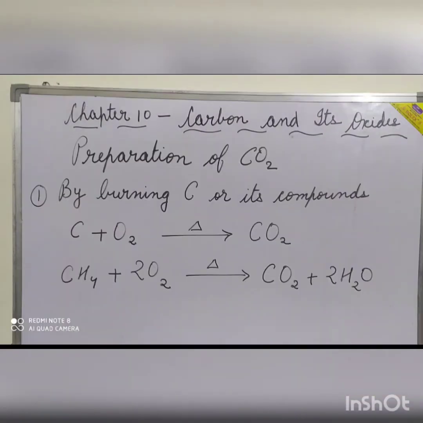Different methods for the preparation of carbon dioxide. By burning carbon or its compounds. Burning of carbon like charcoal, coke, or carbon compounds such as methane in air produces carbon dioxide. Carbon plus oxygen on burning produces carbon dioxide. Methane plus oxygen on burning produces carbon dioxide and water.